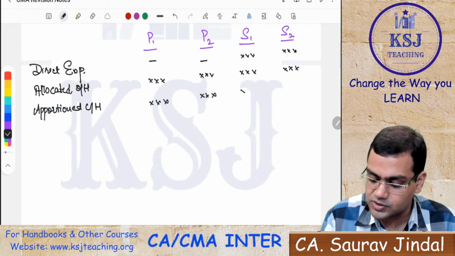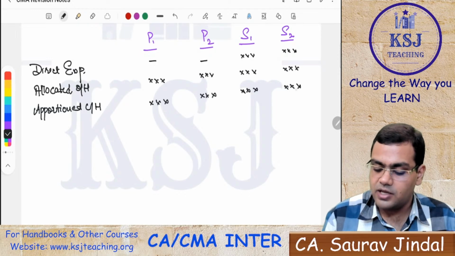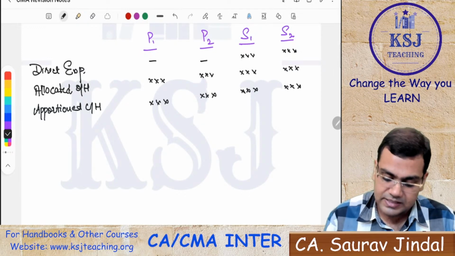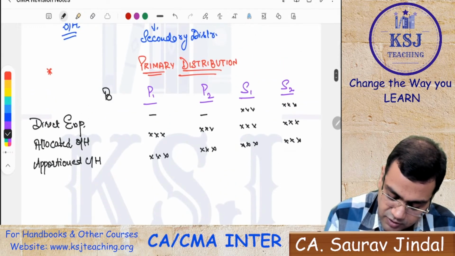That means the various overheads that you will be given in the question, you have to apportion on some reasonable basis. Allocated is direct, but here you will take the basis.